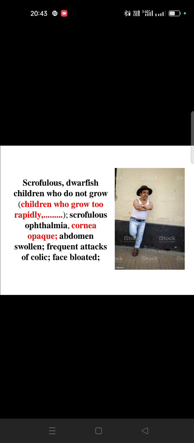But here is written cornea opaque. But these symptoms also we can correlate with another medicine. If there is an ulcer of the cornea, especially in the office worker, can anyone tell me the name of the medicine? Which medicine is there? That is sulfur and silicea. Two medicines are there. Okay.